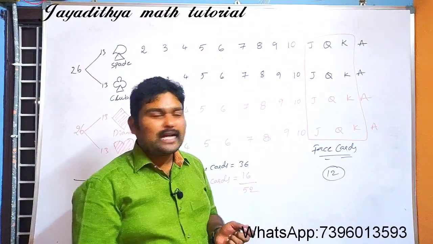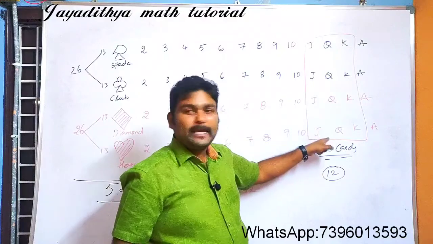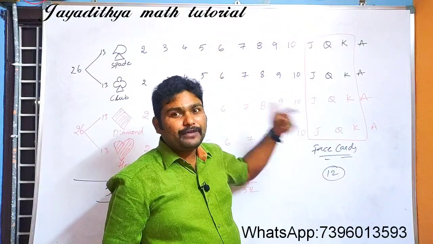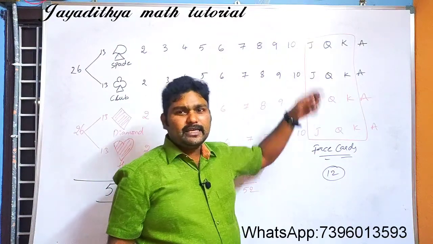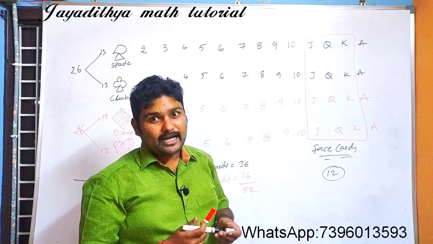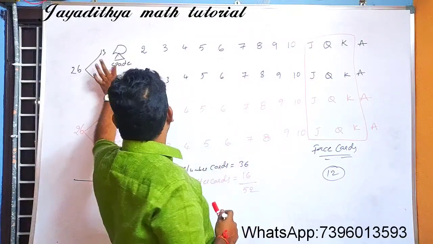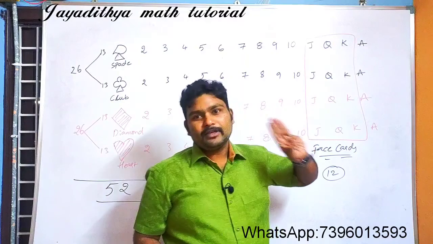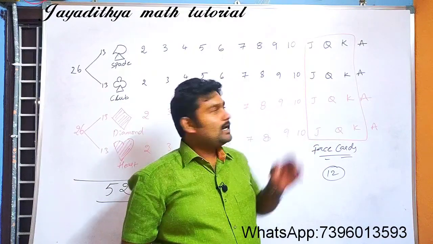How many red face cards we have? 3 plus 3, only 6. How many black face cards we have? 3 plus 3, 6. How many spade face cards? Under spade, face cards are only 3: J, Q, K.